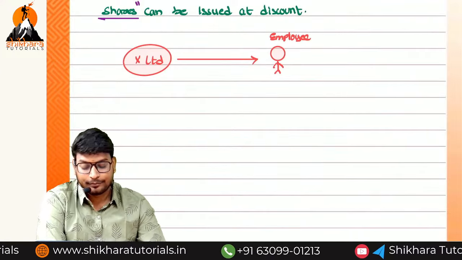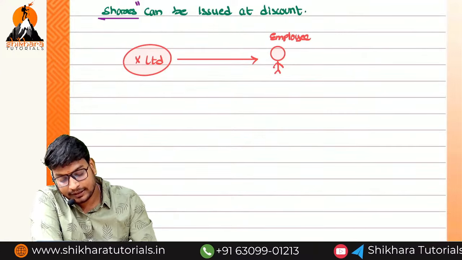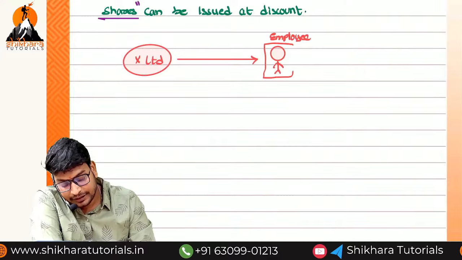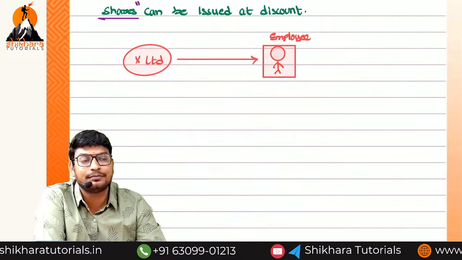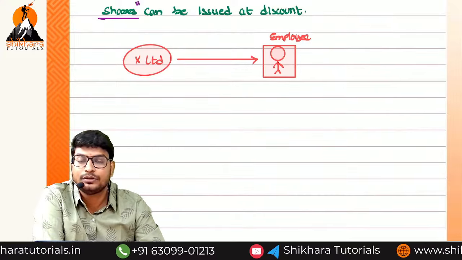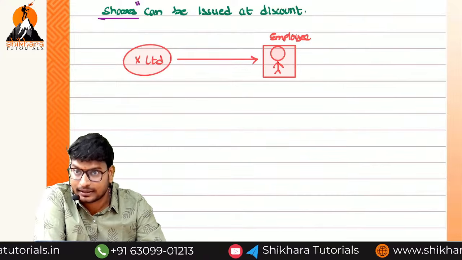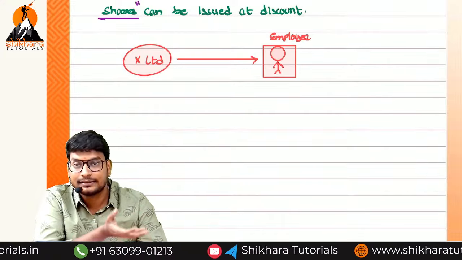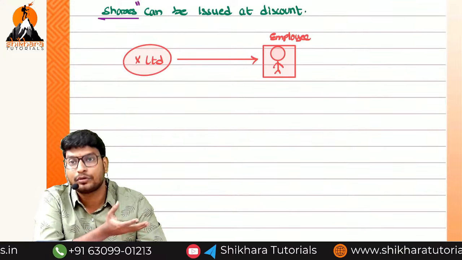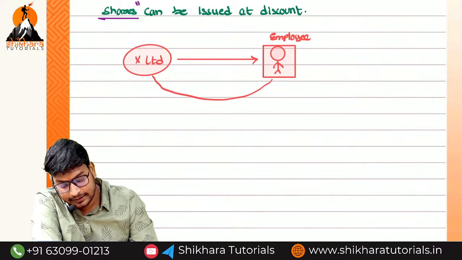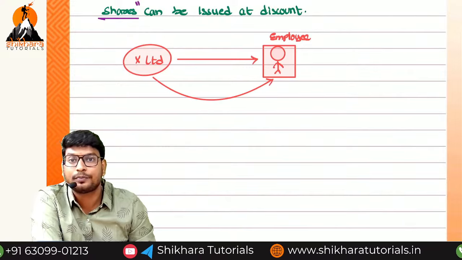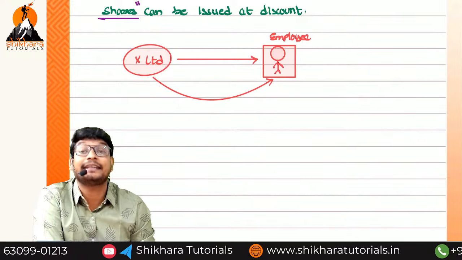But at a particular point of time, he has contributed more to the organization. Not only is he doing the work, he is doing the marketing and some extracurricular activities related to the company. By doing such things, the company is getting more name. For that reason, the company is not only giving the salary, it is also giving one option to purchase the shares at a discount.